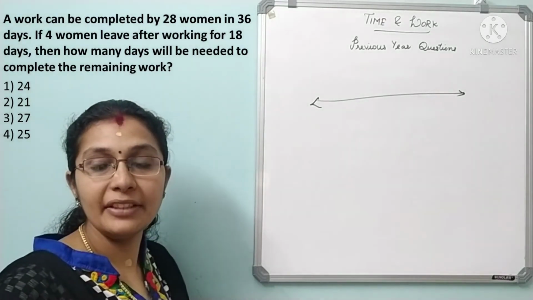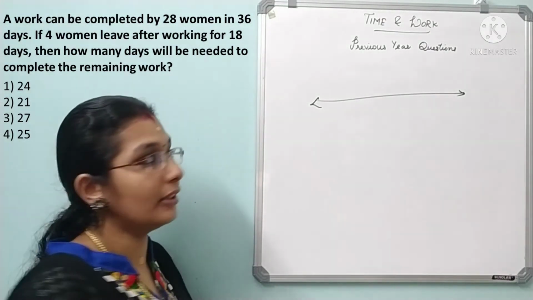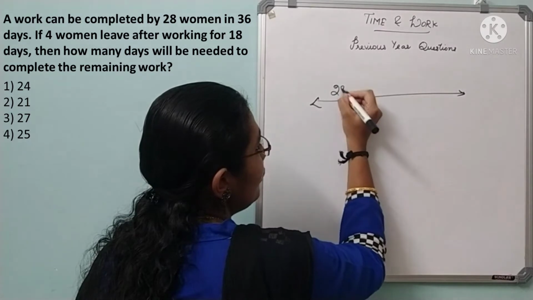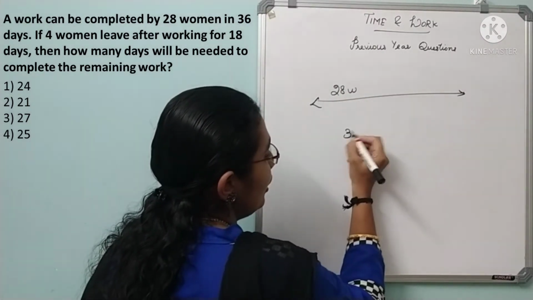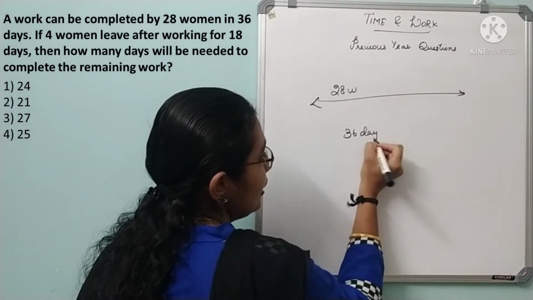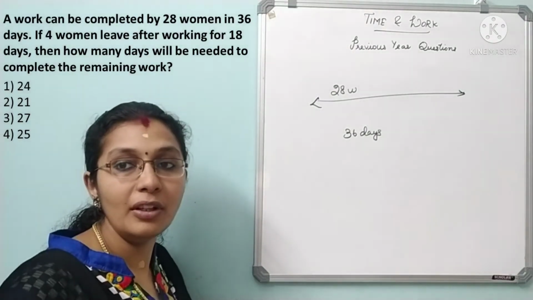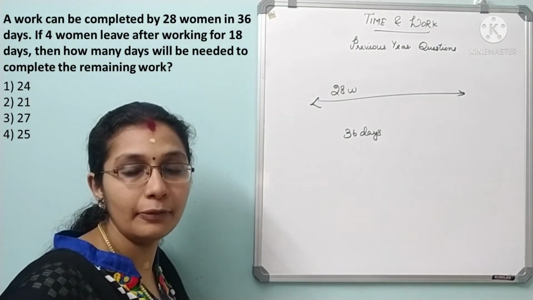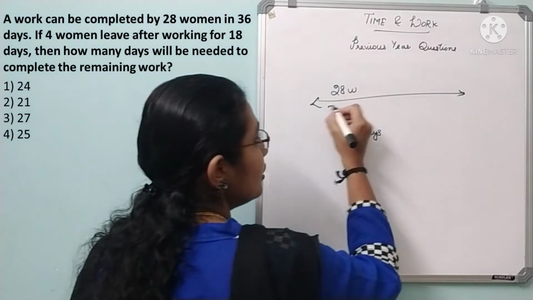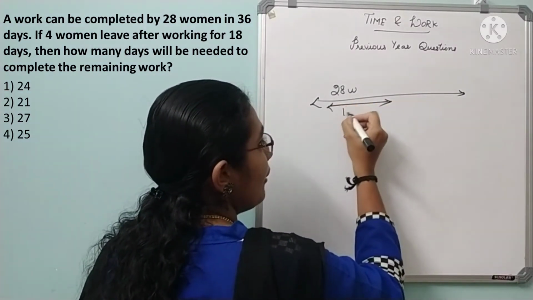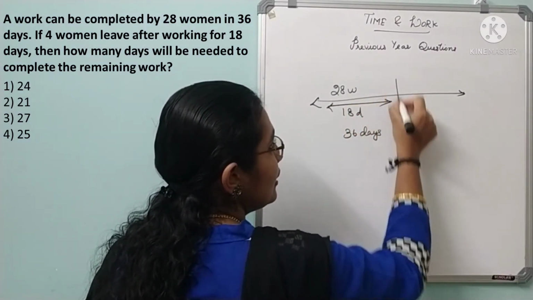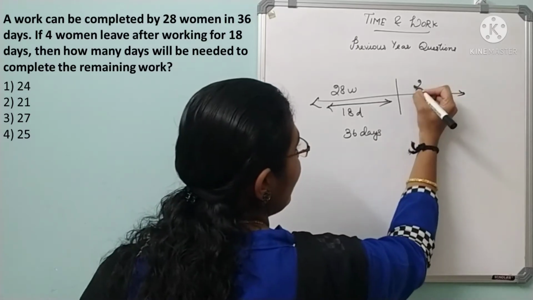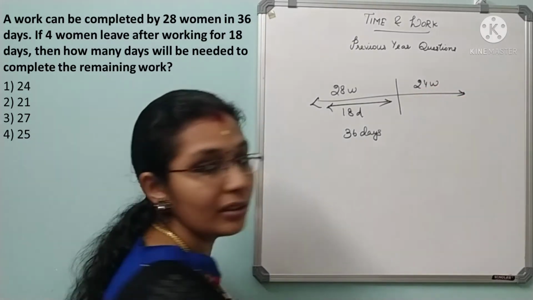A work can be completed by 28 women in 36 days. So 28 women in 36 days, right? If 4 women leave after working for 18 days, after working for 18 days, 4 women leave means remaining is 24 women, right?